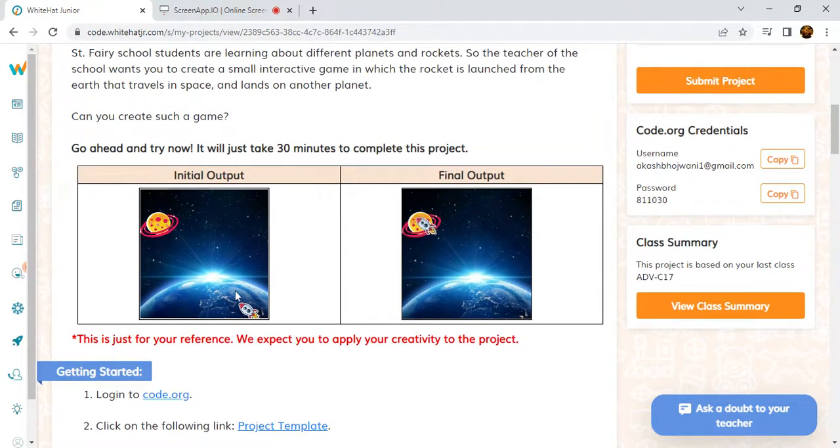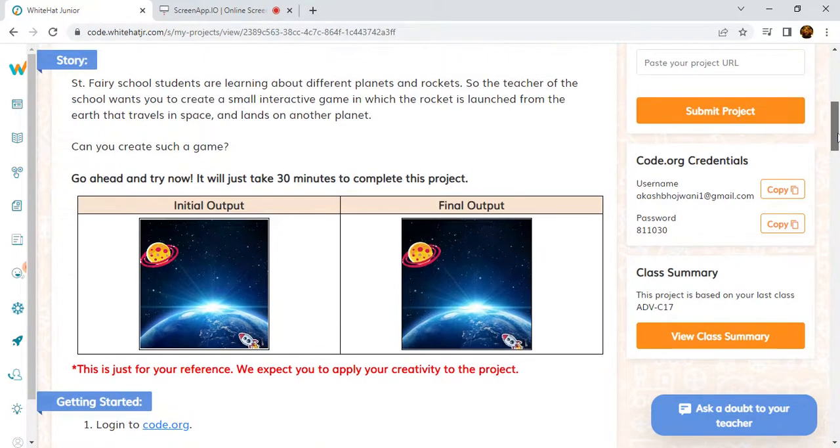Here is the rocket. So the rocket should move and go to the earth. The initial output will be like this, and we have to create a game like this. We have to launch the rocket and it should land on this planet. Like that we have to create a game.